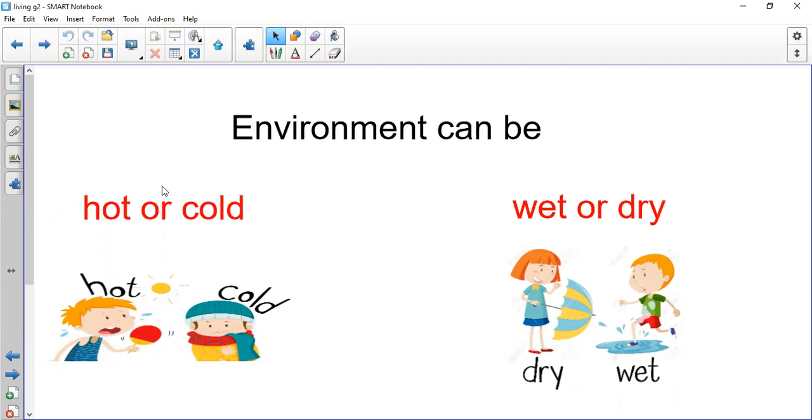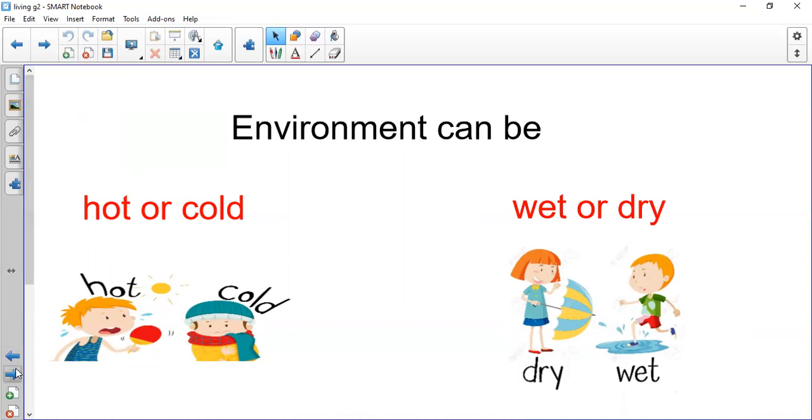One more time. Environment: living and non-living things in a place. The environment can be hot or cold, wet or dry.